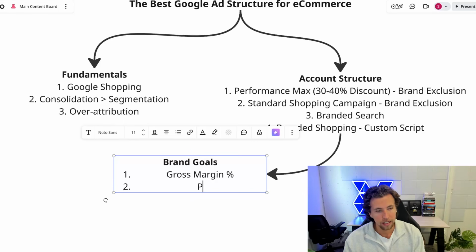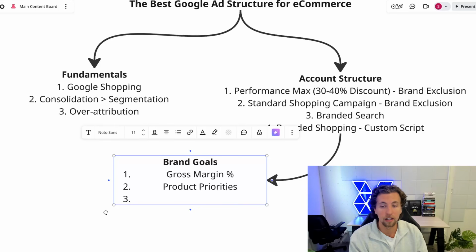Number 2 is product priorities. It might be the case that you have a specific line that you actually want prioritized more. That might be because of different MOQs. It might be because you don't think these particular products are going to be in fashion for much longer, so you want to move them quickly. It might be the case that they are in fashion right now, so you really want to push them in front of people, and the competitors would be bidding more aggressively on that kind of collection or that kind of